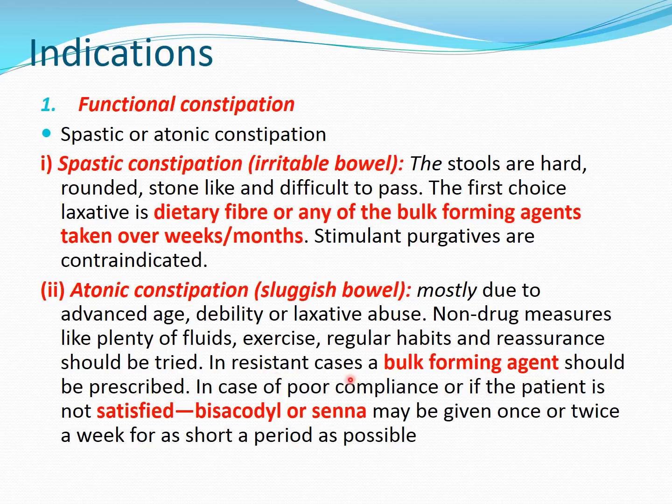Or if with the bulk forming agent there is poor compliance or an unsatisfactory response, then we can use the stimulant or irritant purgatives like bisacodyl, that is Dulcolax as a brand name, or senna type of plants like Kayam Churna or other Ayurvedic products, which may be given once or twice a week for as short a period as possible because they have other side effects. Okay.